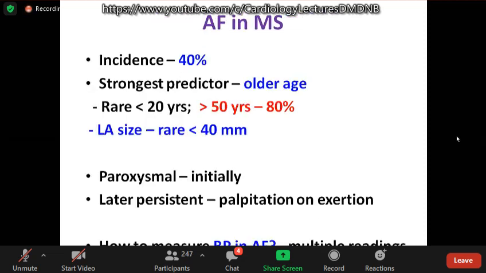Atrial fibrillation occurs in nearly 40% of the patients with mitral stenosis. The strongest predictor is older age. Above the age of 50, the predictor is LA size; AF is rare otherwise, but LA enlargement precipitates atrial fibrillation. It will be paroxysmal, and the patient may have paroxysmal palpitation. Later it is persistent because they may have regular palpitation, as the controlled ventricular rate increases on exertion because of sympathetic activity. In spite of exertional palpitation, which the patient may say is regular, rule out atrial fibrillation. So it's a difficult task. You may need to take multiple readings, and still it may not be accurate.